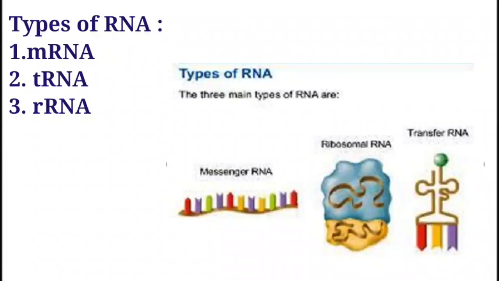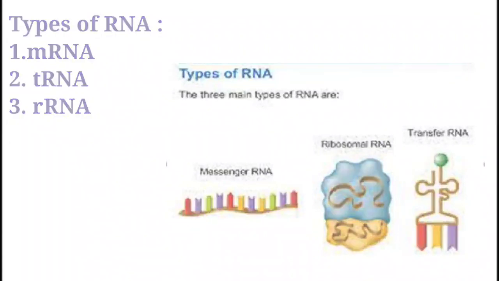What does mRNA do? It provides the template for translation. tRNA brings amino acids and reads the genetic code. And rRNA plays a structural and catalytic role during translation. So all three RNAs are needed for the synthesis of protein in the cell.